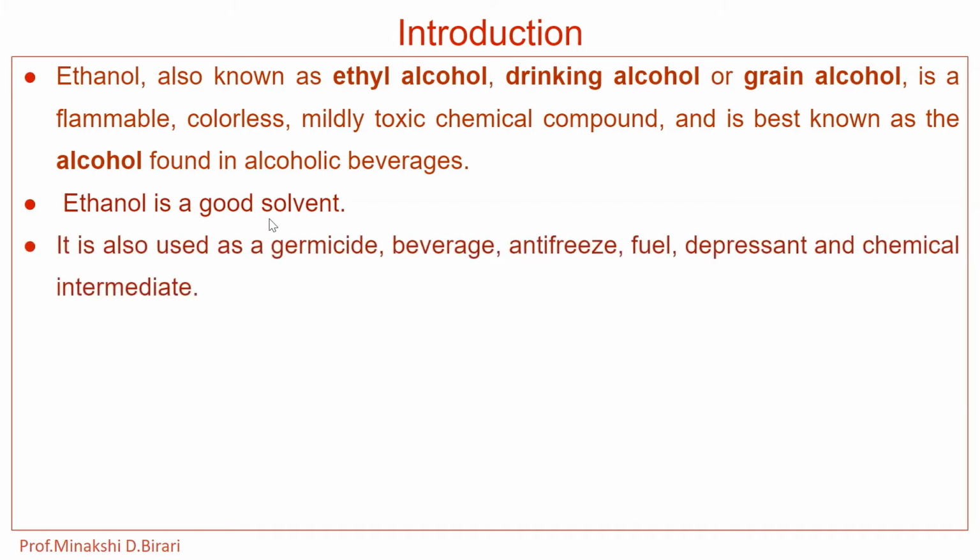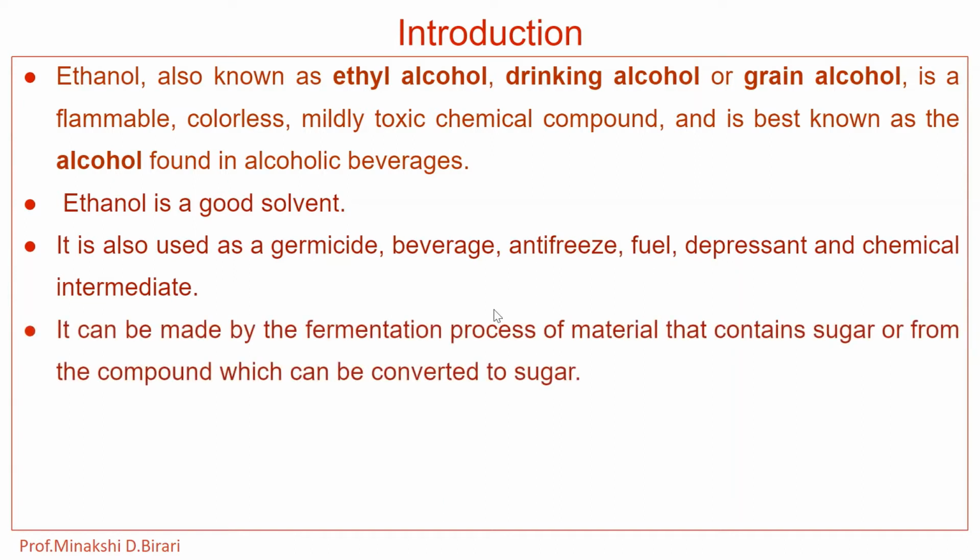It is used as germicide, beverage, antifreeze, fuel, depressant and chemical intermediate. Ethanol can be made by the fermentation of material that contains sugar or from compounds which can be converted to sugar. In the previous lecture we studied the manufacture of ethyl alcohol from molasses, which is one of the byproducts of the sugar industry.